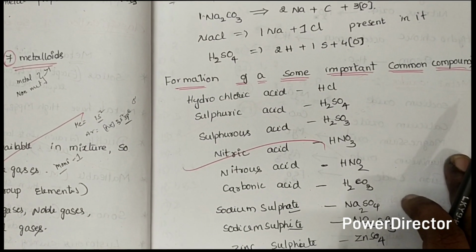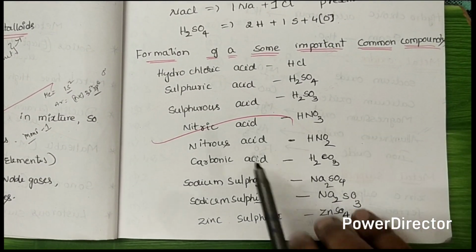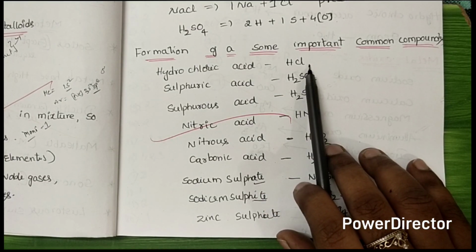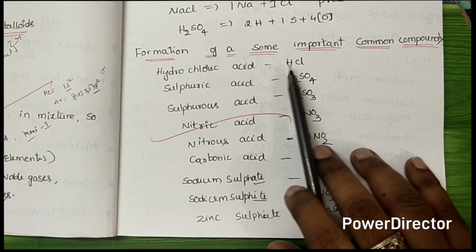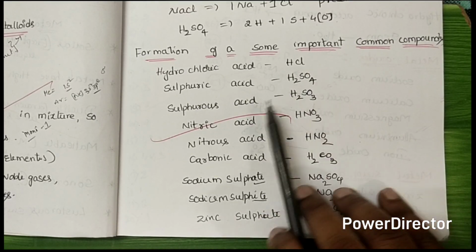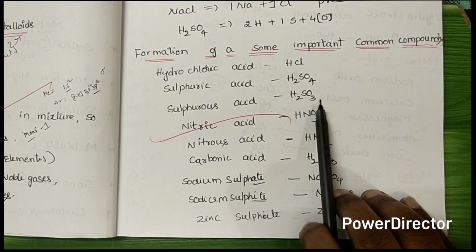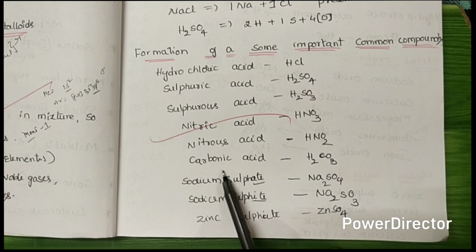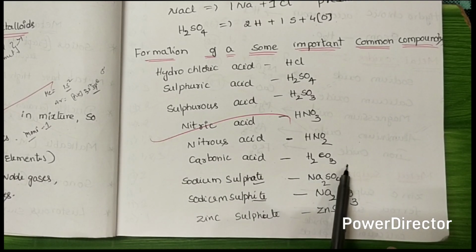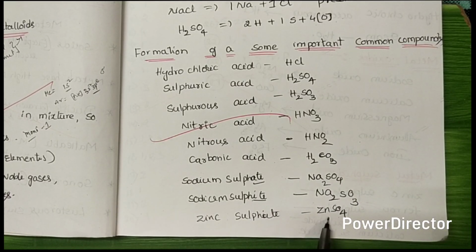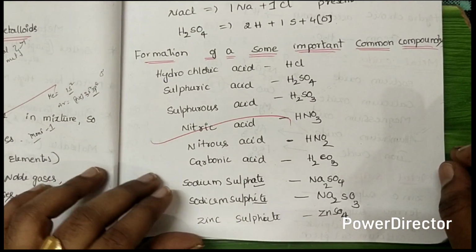Next, the important common compounds: hydrochloric acid is represented as HCl, sulfuric acid H2SO4, sulfurous acid H2SO3, nitric acid HNO3, nitrous acid HNO2, carbonic acid H2CO3, sodium sulfate Na2SO4, and zinc sulfate ZnSO4. These are the important common compounds.